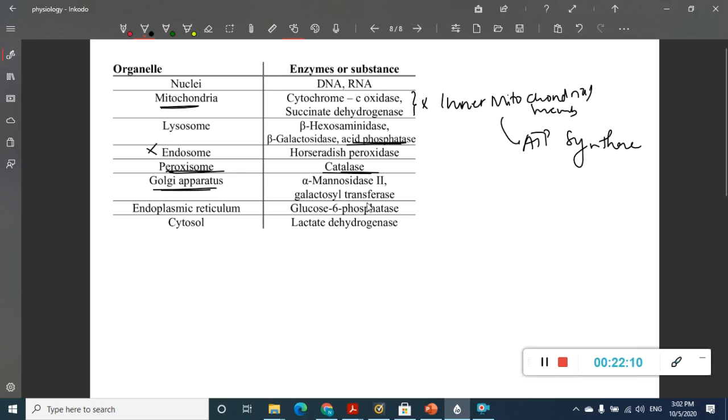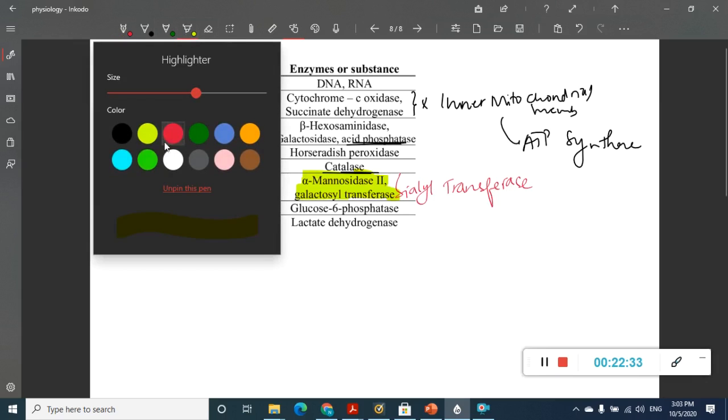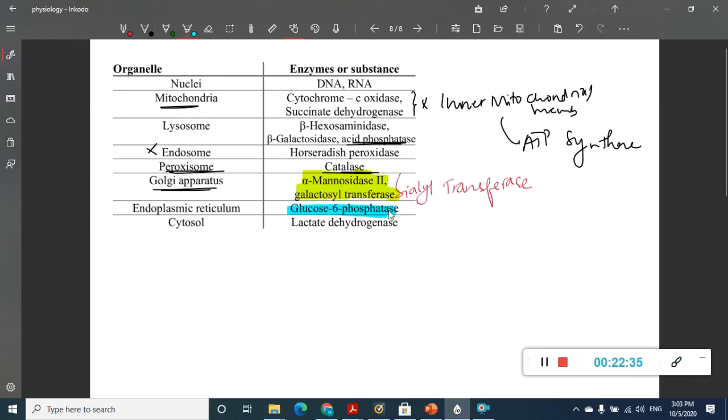In Golgi apparatus, we have alpha mannosidase 2 and galactosyl transferase. This is important. There is one more extra which is also important: sialyl transferase is also a marker of Golgi apparatus. In endoplasmic reticulum, the marker is glucose 6 phosphatase, which is very important. You should definitely remember this. And in cytosol, the marker is lactate dehydrogenase.